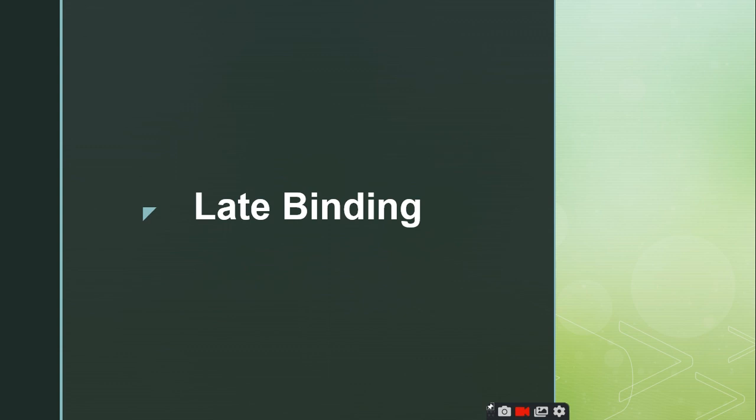Since the runtime is the next step to the compilation process, we are making the binding in the latter stage. Therefore, we call it the late binding. So when we postpone the mapping up of the function calls with the function definitions till the runtime, we call it the late binding, right?